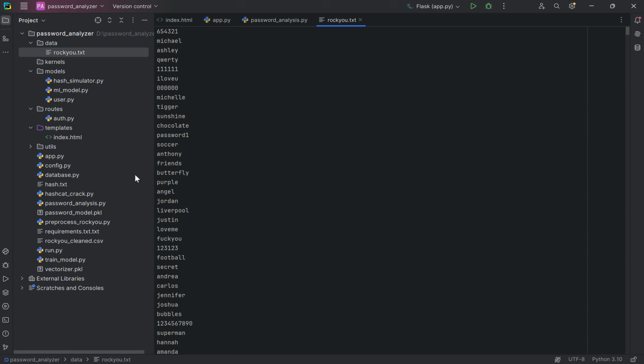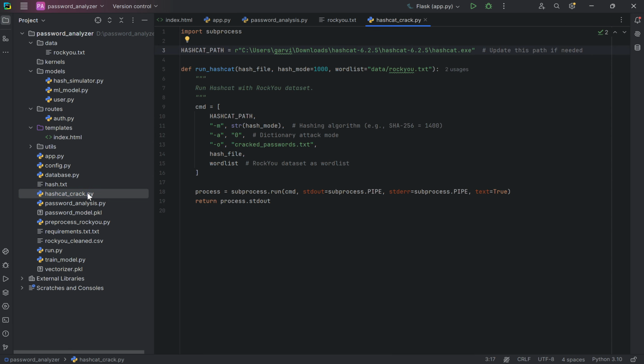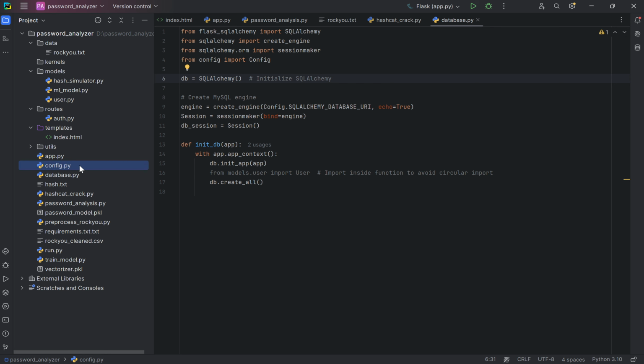Once the password is analyzed, in parallel, Hashcat estimates the cracking difficulty. It is used for password hashing and cracking, which we have given as an input. Now for managing data, we are using pandas and numpy. We are using them such that they store the values and provide them in an efficient way, so that we are able to work in parallel and the output which we get is in real time.